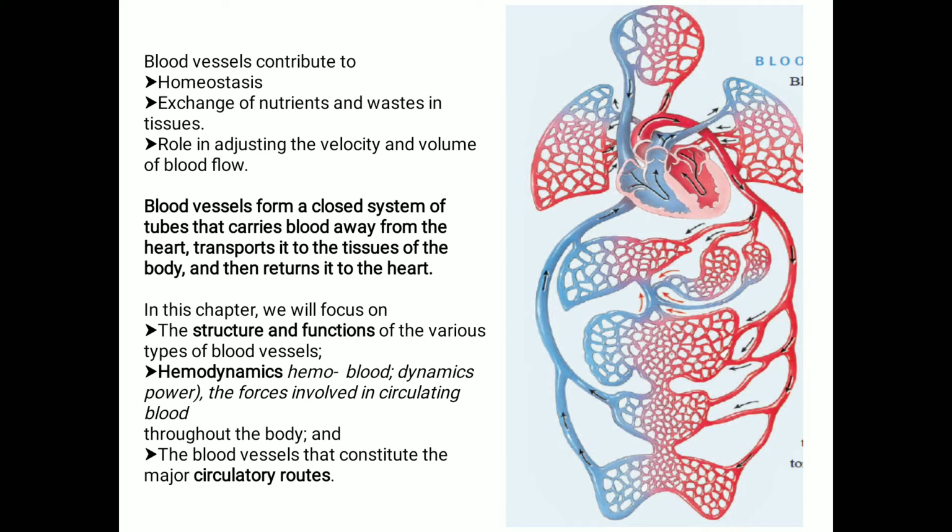So, what are the important roles of blood vessels? You can see the blood vessels contribute to the homeostasis of the body, exchange of nutrients and waste in tissue, and also play a role in adjusting the velocity and volume of blood flow. The cardiovascular system is a very important physiological system that contributes to the homeostasis of the body. What is the function? They transport blood and also distribute the blood throughout the body. They also deliver and exchange important nutrients and also carry the waste to be excreted out.